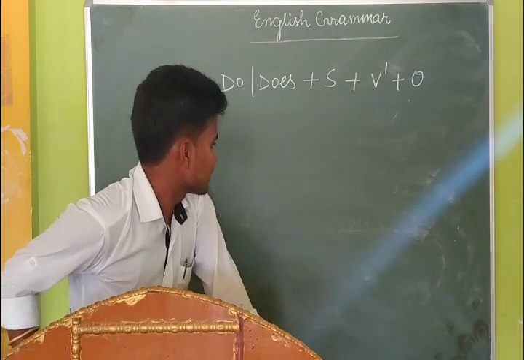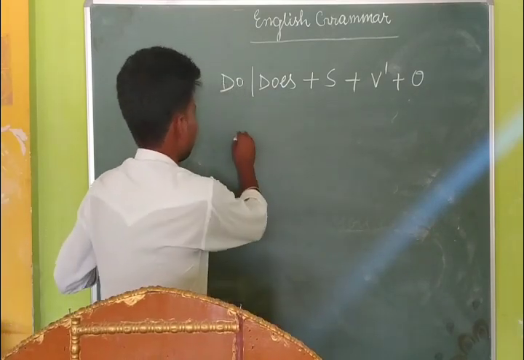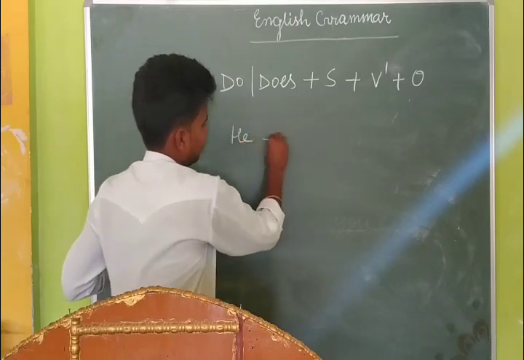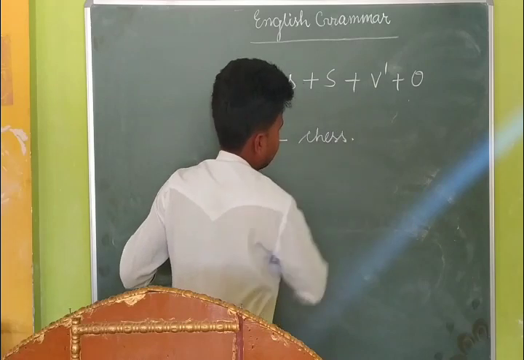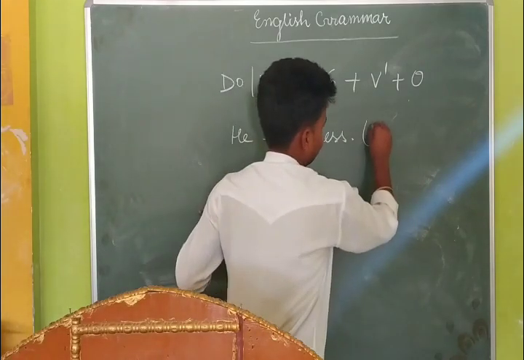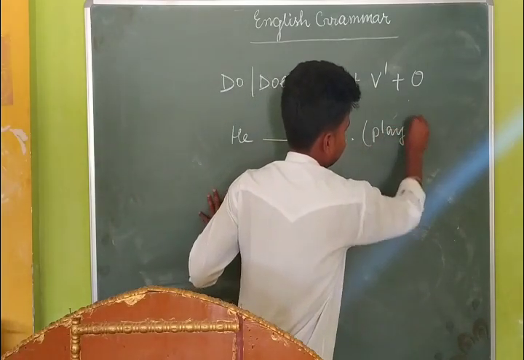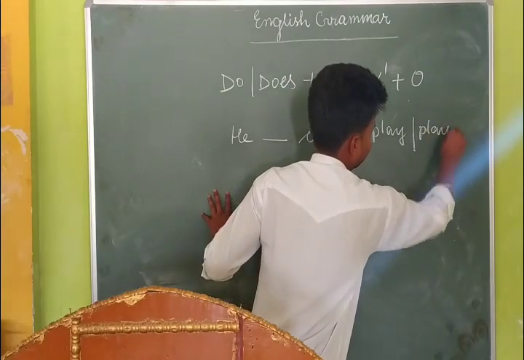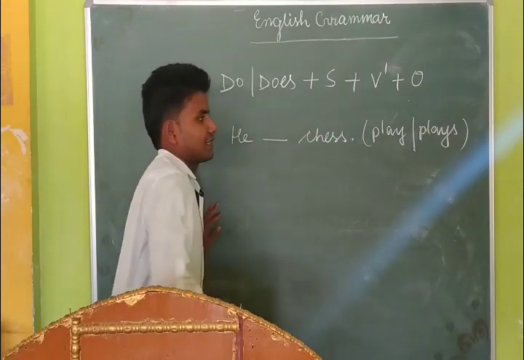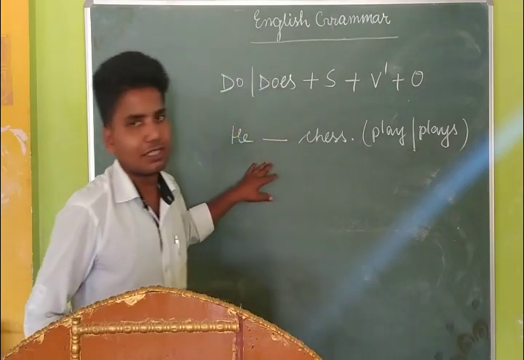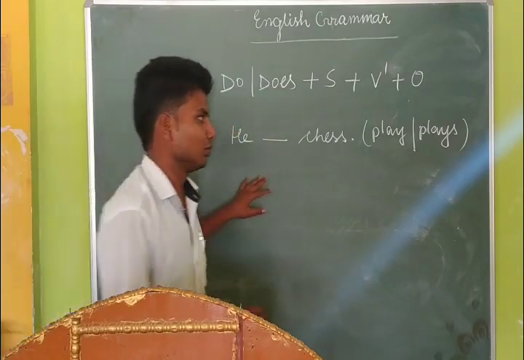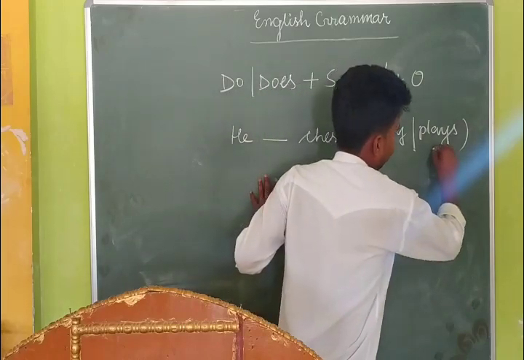Actually, I am going to ask you some sentences. He dash chess, and you have two options: plays and play. In the sentence, you need to select the form of the verb, that is plays, because this is the positive condition. He plays chess. So your answer would be plays.